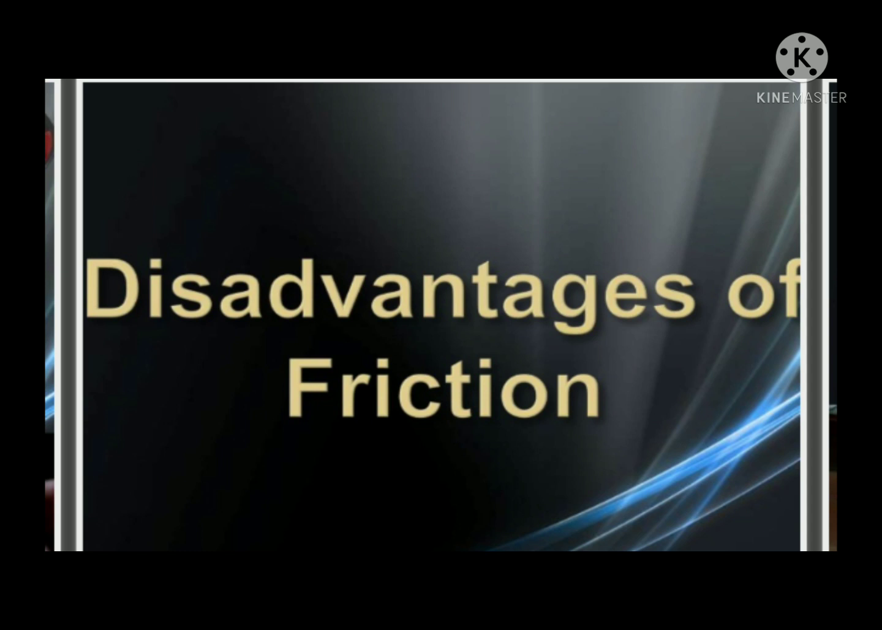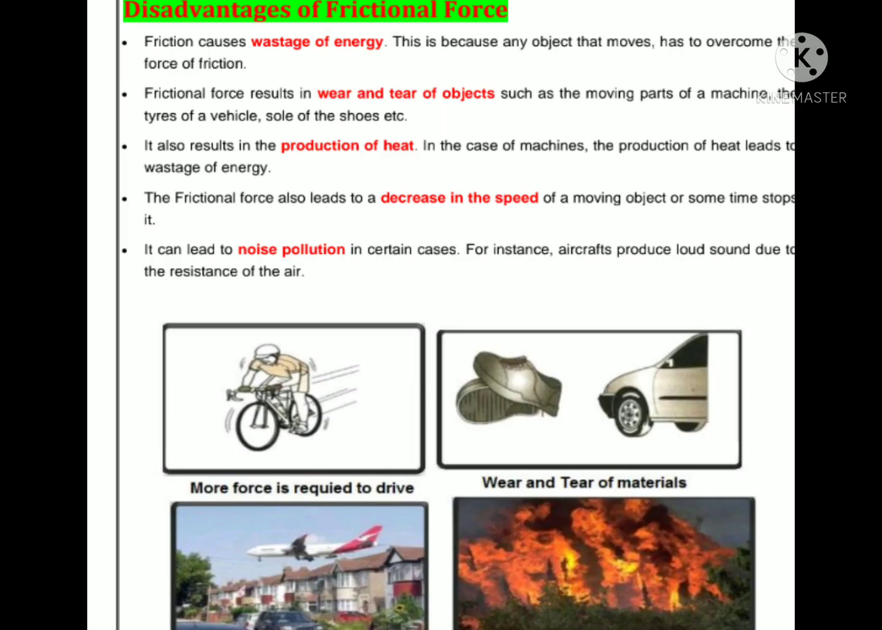Disadvantages of friction. Students, note these points in our notebook. Friction causes wastage of energy. This is because any object that moves has to overcome the force of friction. Frictional force results in wear and tear of objects, such as the moving parts of machines, tires of vehicles, soles of shoes, etc.